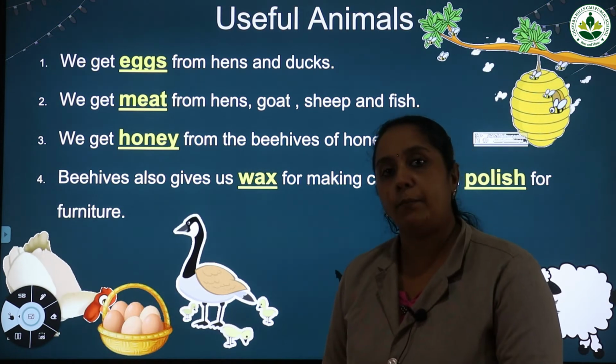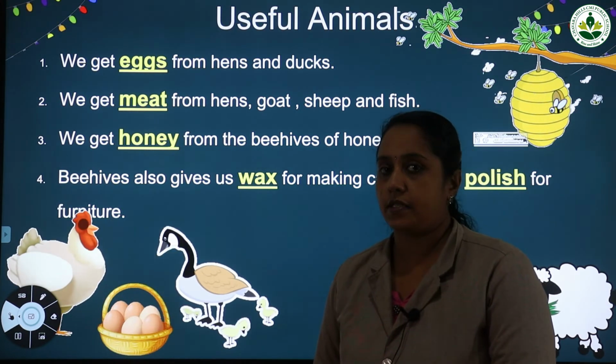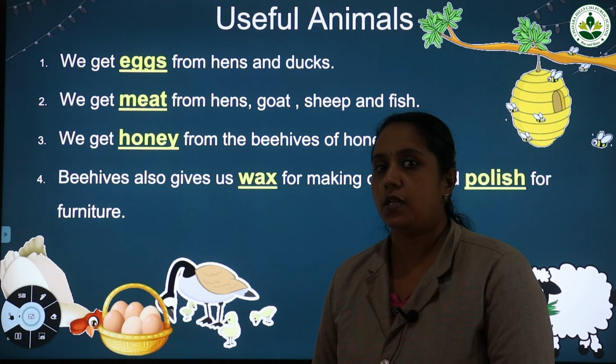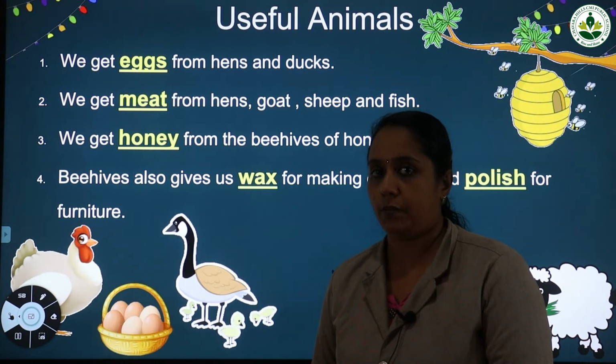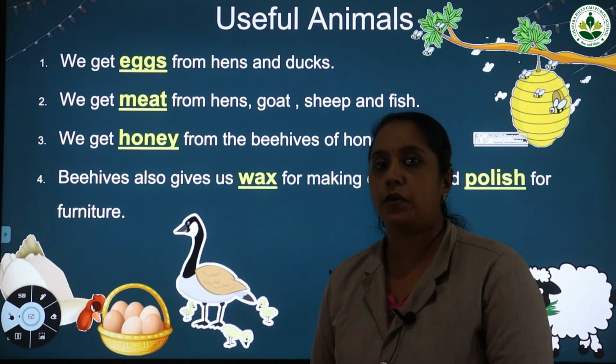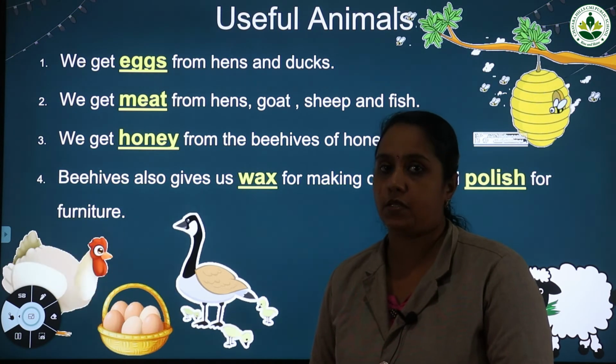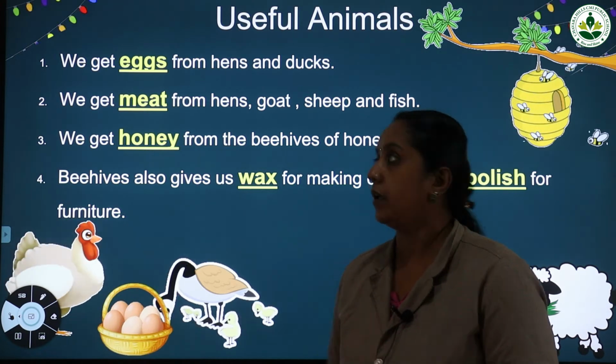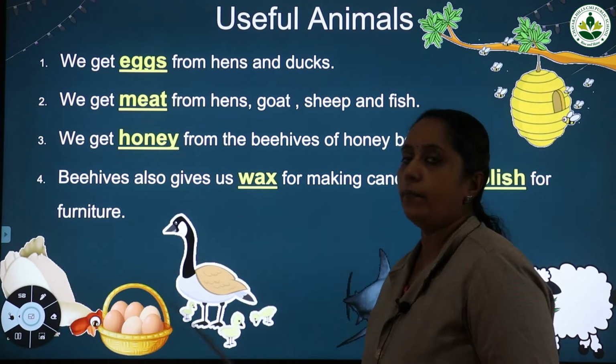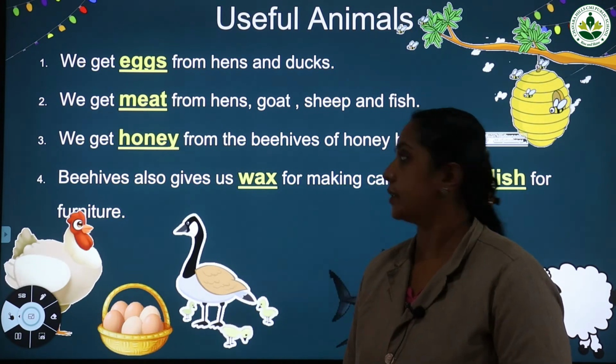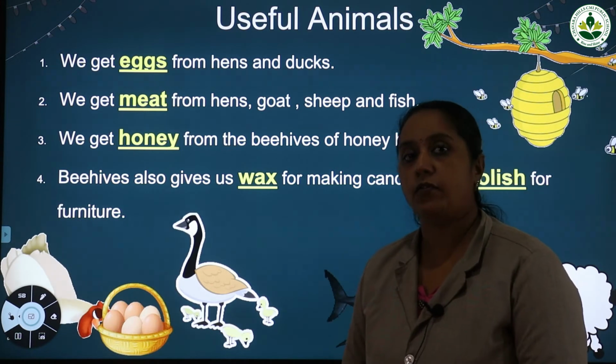Now where do we get meat from? We discussed flesh eating animals, isn't it? So animals eat flesh of other animals. Like animals, we also eat meat of other animals. So where do we get this meat from? We get this meat from hens, goat, sheep and fish.